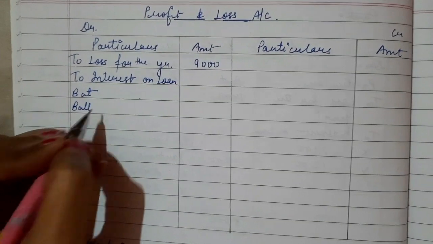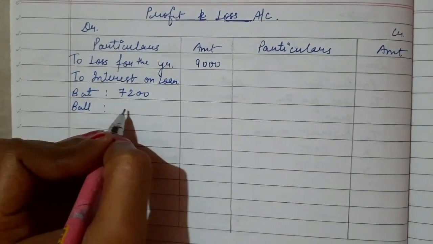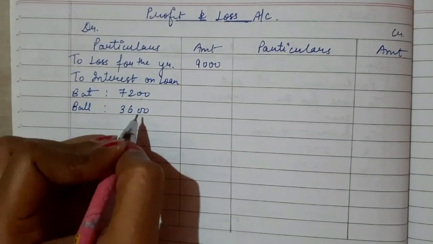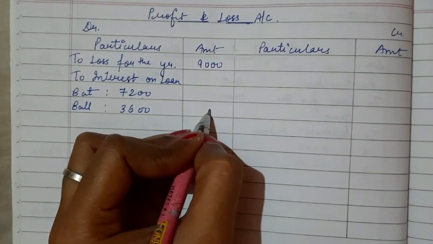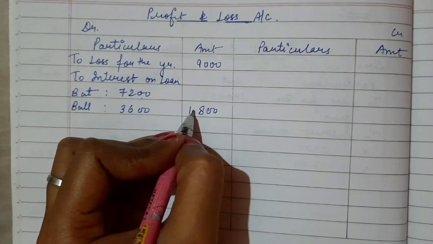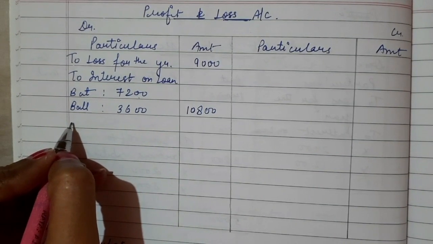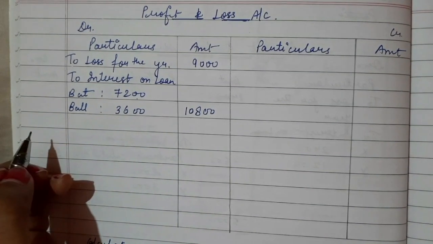Tell me the amount of interest on loan. 7,200. We have calculated 3,600 for ball. Yeah, and sum total is 10,800 rupees. Now we have to pay the rent also.